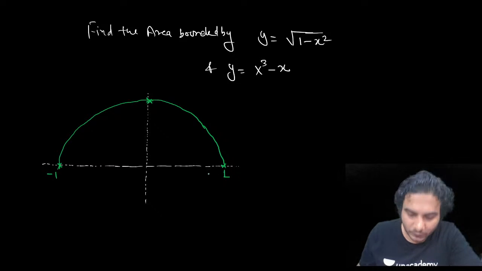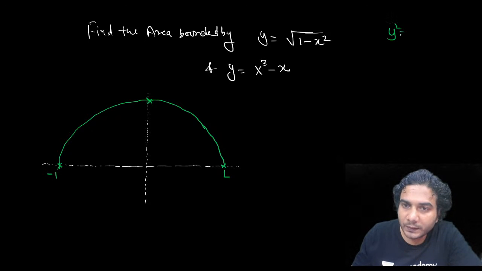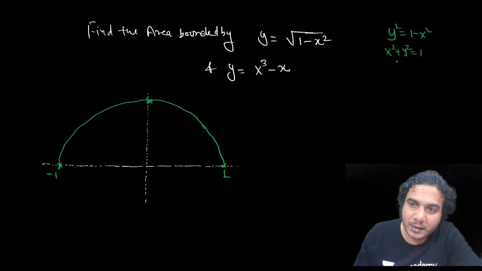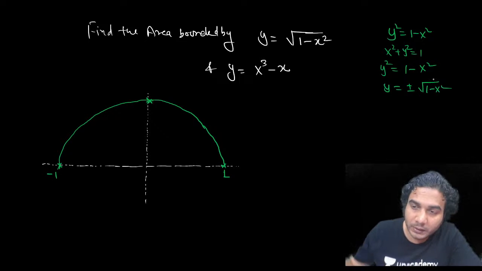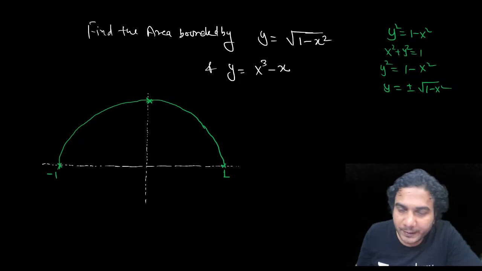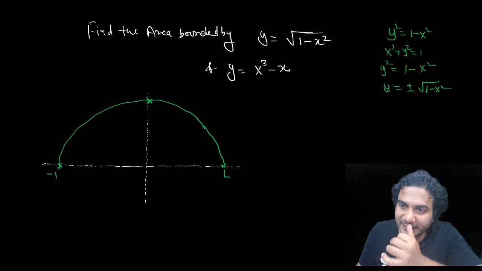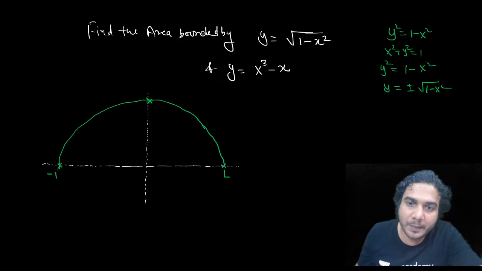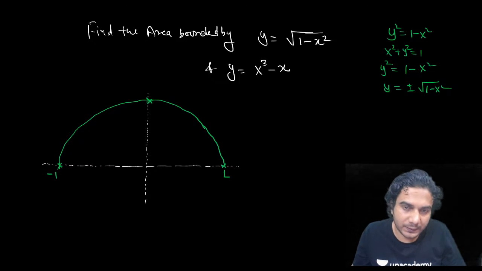Okay. So y is equal to under root of 1 minus x square. If you square it, you'll get y square is equal to 1 minus x square, that is x square plus y square is equal to 1. So it's a part of this circle. When you solve it again, y is equal to plus minus of under root of 1 minus x square. So plus means above x axis and minus of under root of 1 minus x square is below x axis. Okay. So this is a semicircle which is above x axis.